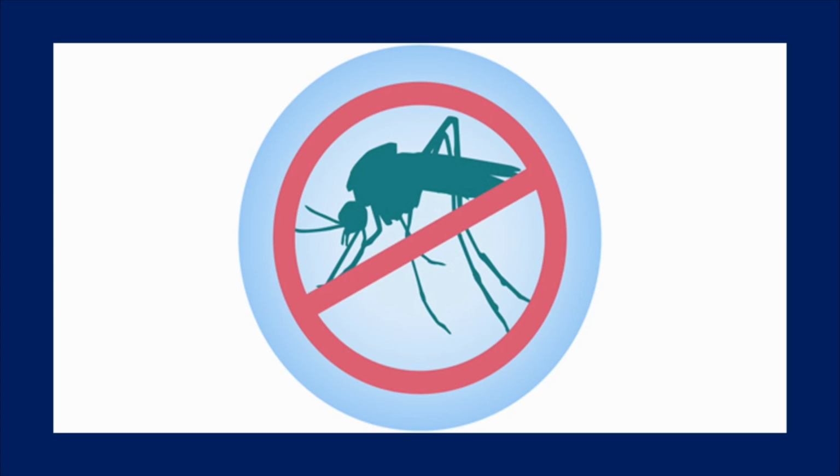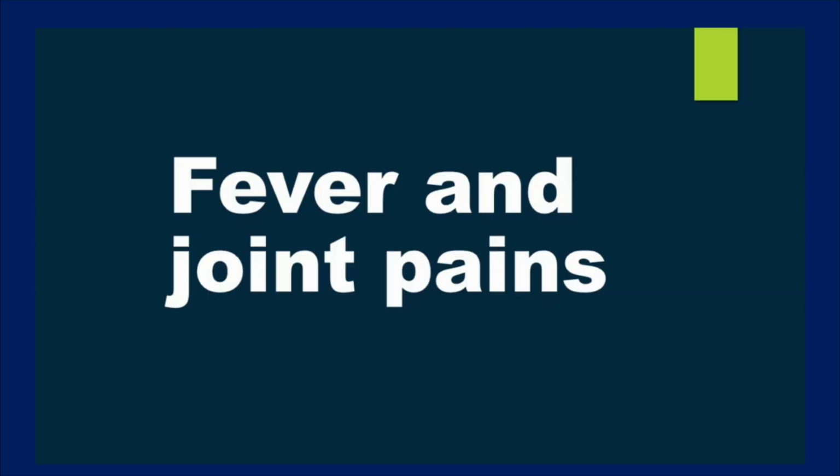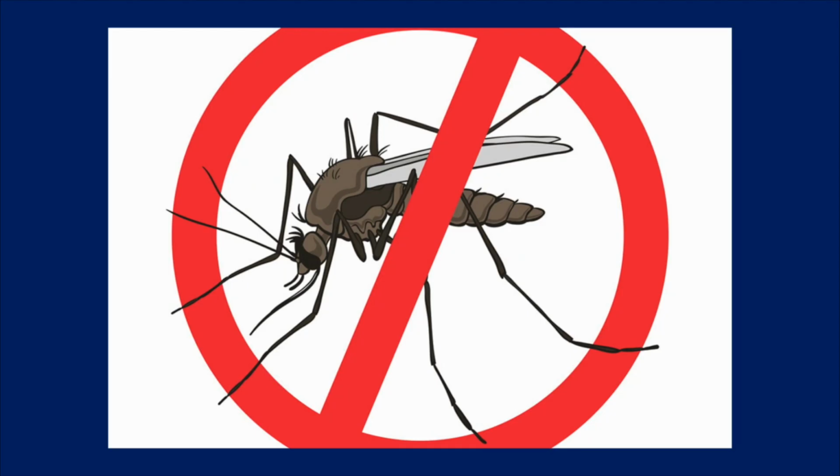Next we have another viral disease in humans, that is chikungunya. Chikungunya is a viral disease transmitted by mosquitoes. The major symptoms of chikungunya are fever and joint pains. It can also be prevented by adopting various methods of controlling the mosquito population.